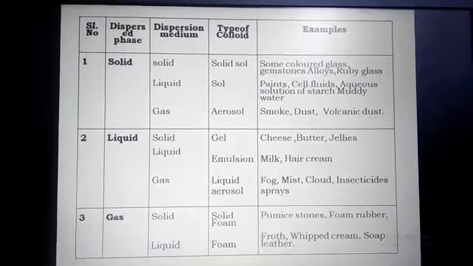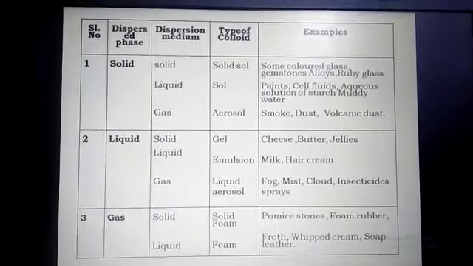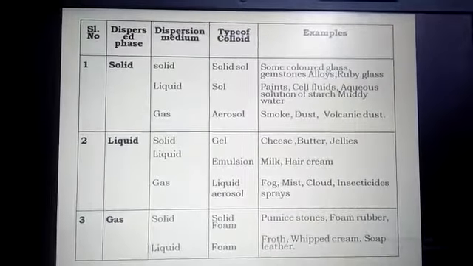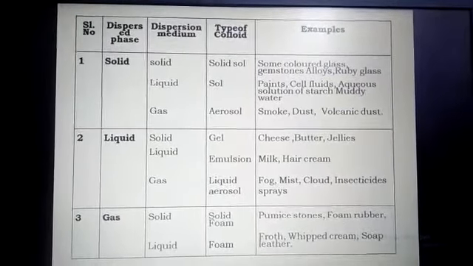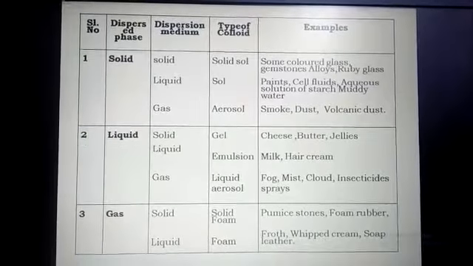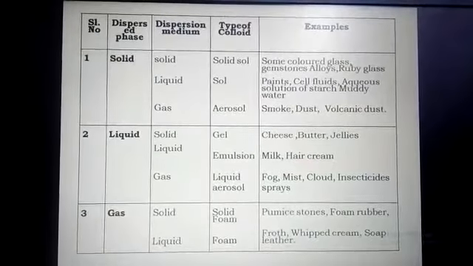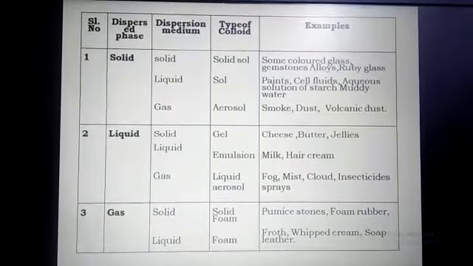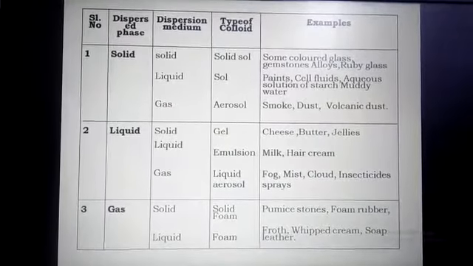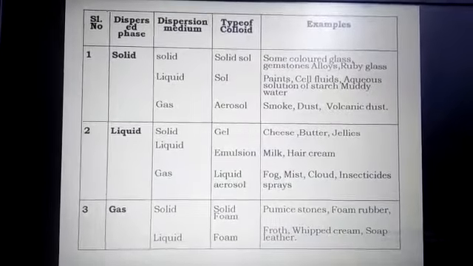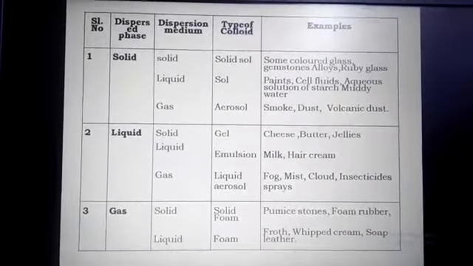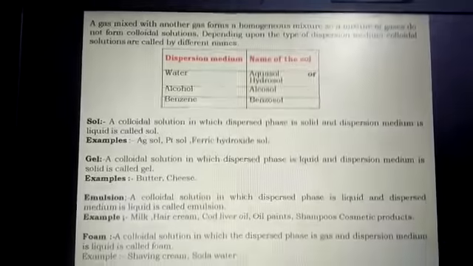For example, pumice stones, foam rubber. If the dispersed phase is gas and the dispersion medium is a liquid, then the type of colloidal solution is foam. For example, froth, whipped cream, soap lather. So these are all called the classifications of the colloidal solutions on the basis of physical states of dispersed phase and dispersion medium.